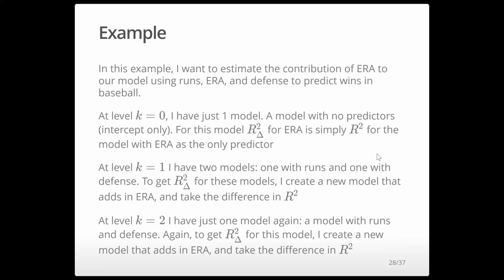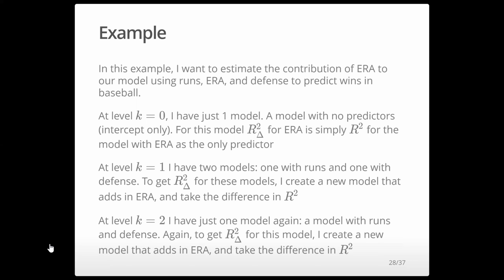At k equals 1, I have 2 models. I have one with only runs and one with only defense predicting wins. And to get my delta R squares for these models, I create a new model in each case that adds ERA as well. And then I get the delta R squared for both of those.